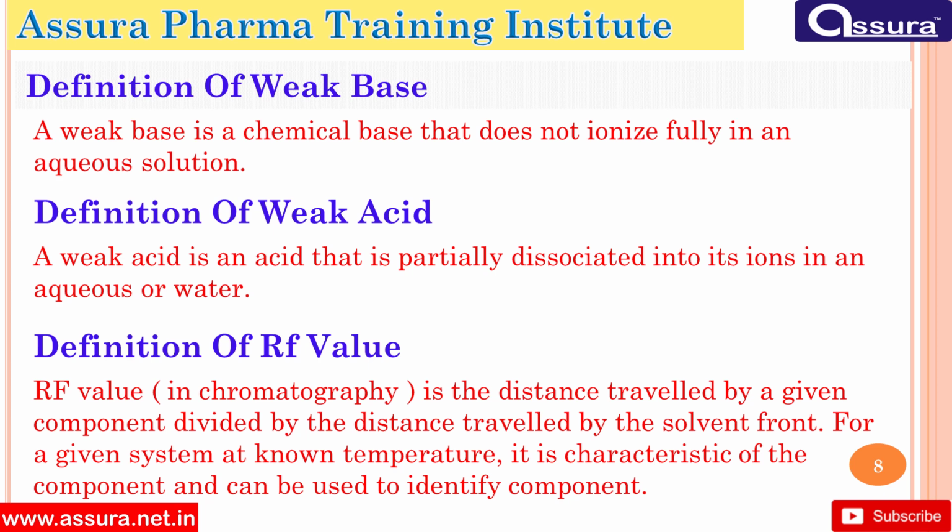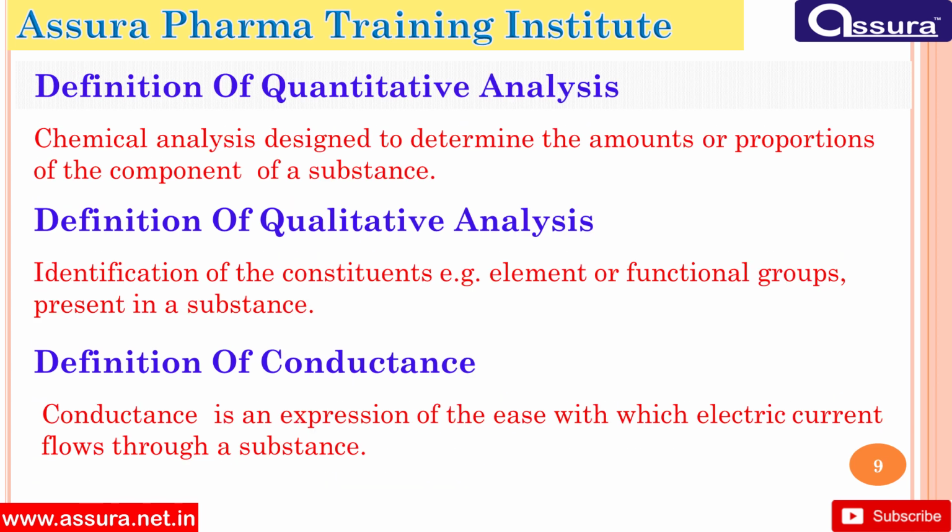Definition of RF value. RF value in chromatography is the distance traveled by a given component divided by the distance traveled by solvent front. For given system at known temperature, it is characteristic of component and can be used to identify component.